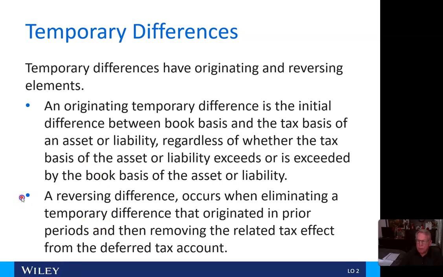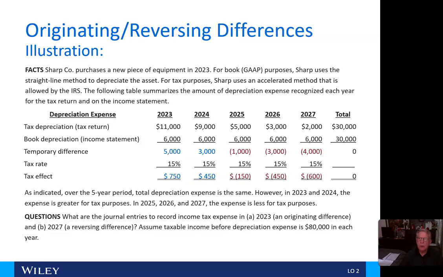And then here, a reversing difference occurs when eliminating a temporary difference that originated in a prior period and then removing that related tax effect from the deferred tax account.